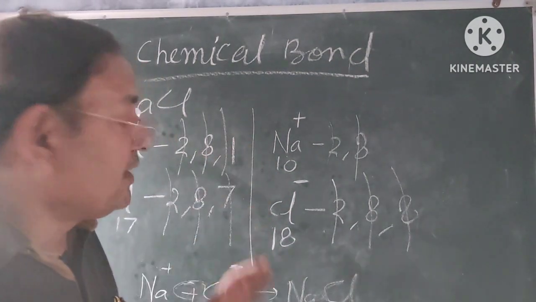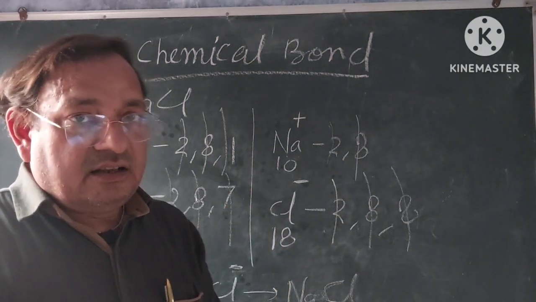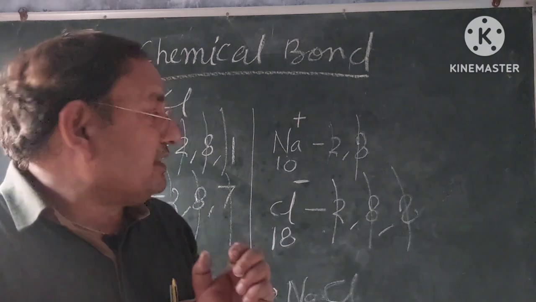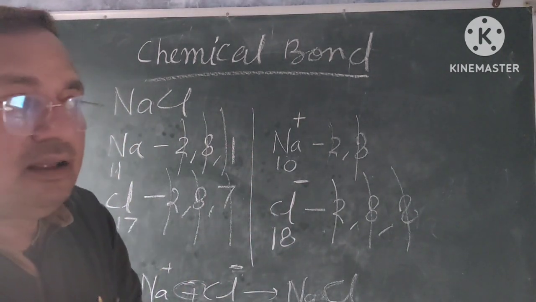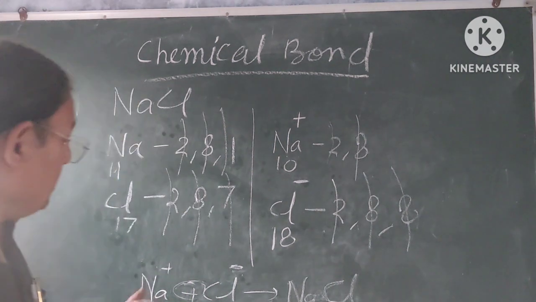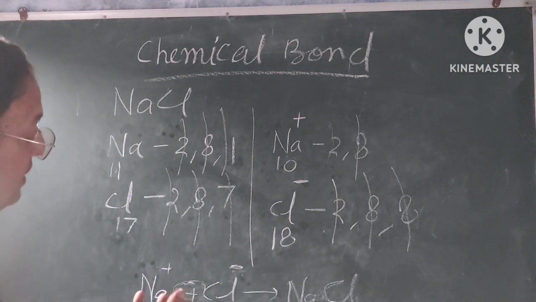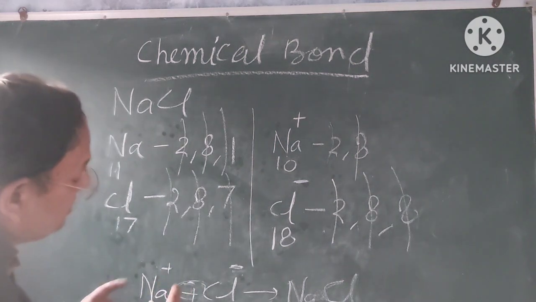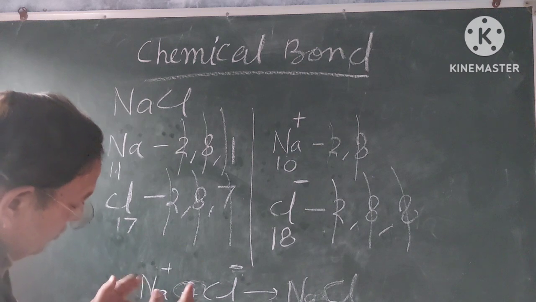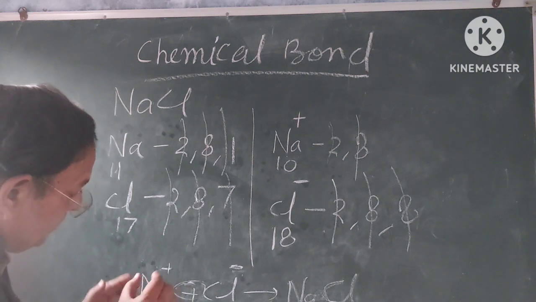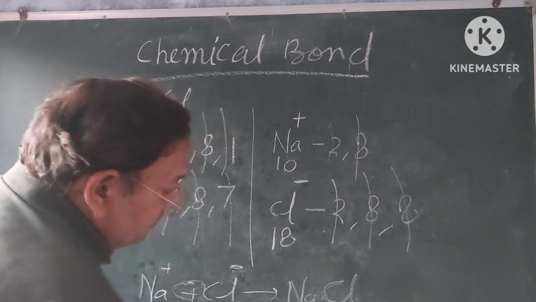And this sodium ion and chloride ion have charges of opposite nature, hence they experience a kind of attractive force. In this attractive force, sodium ion and chloride ion attract each other very closely and are converted into sodium chloride.